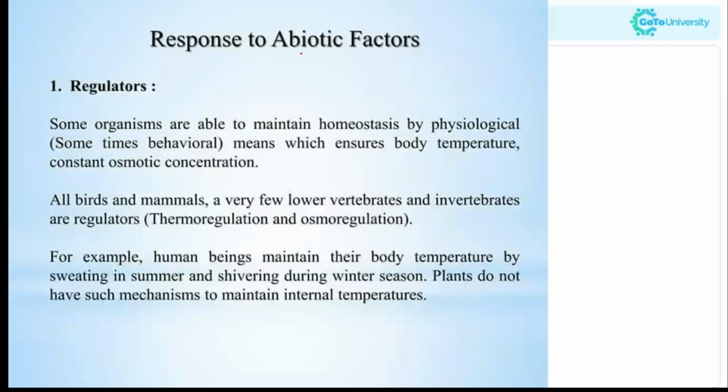Now, moving to the response to abiotic factors. First is regulators. Some organisms are able to maintain homeostasis. This is connected to, as we know, the endotherms. As we mentioned, they generate heat internally and maintain a constant body temperature.